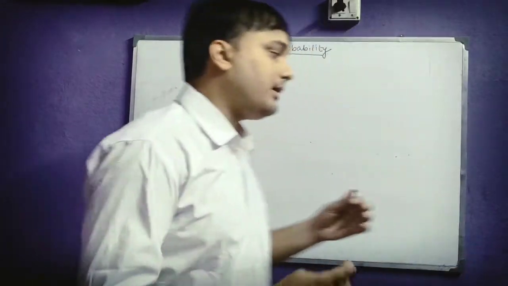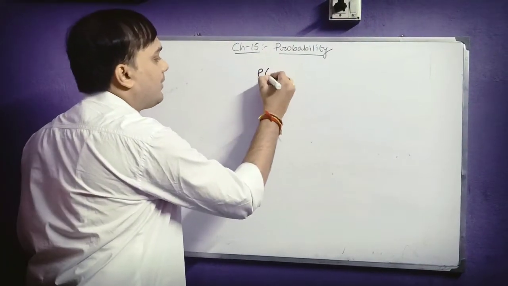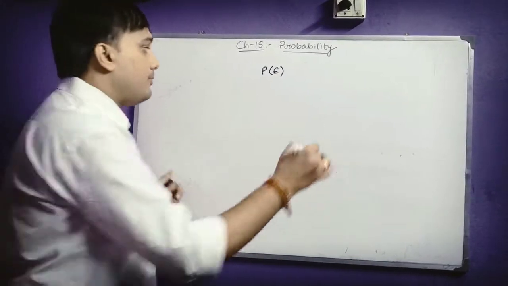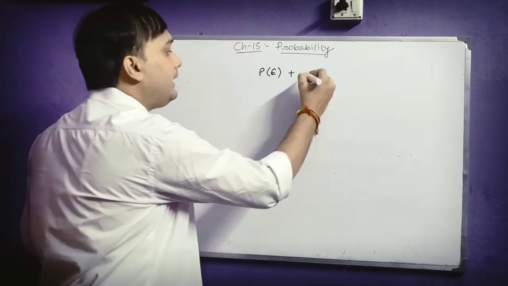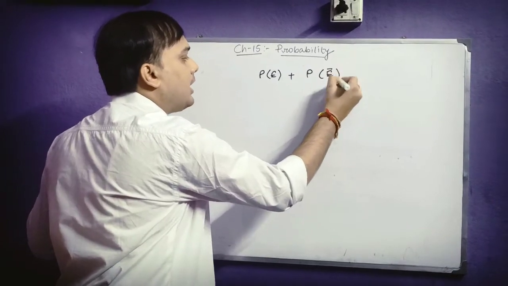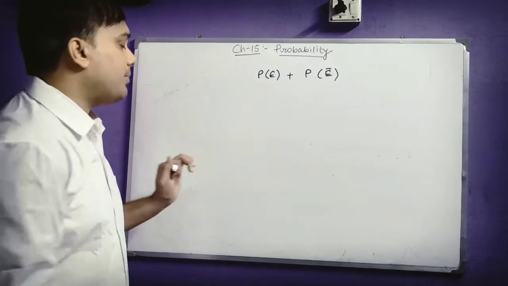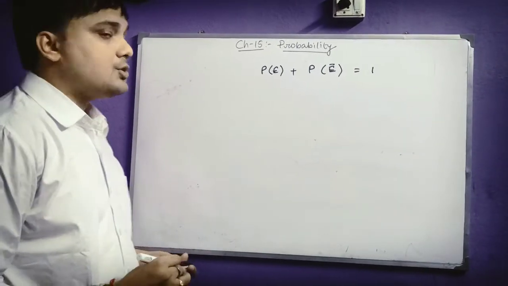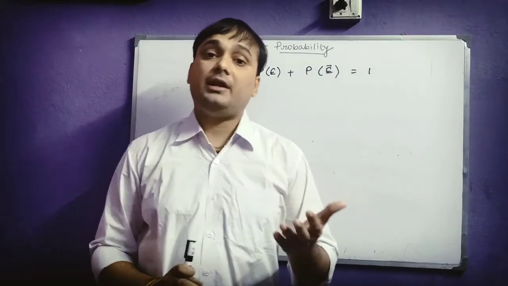So you can say that if P of E is the probability of an event, and the complement of event E is indicated by probability of E complement, then the sum of the two will be equal to 1.